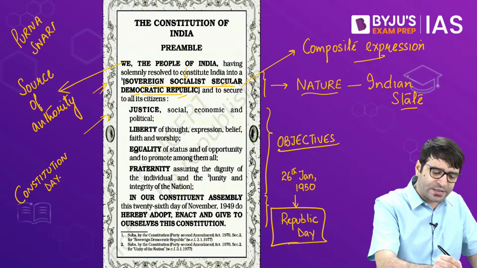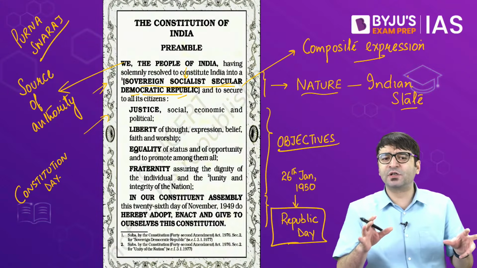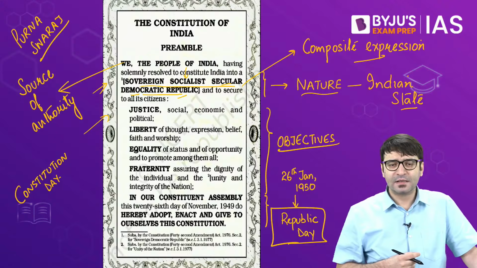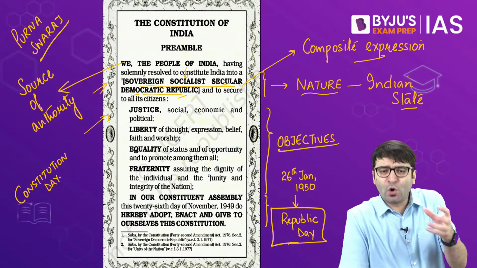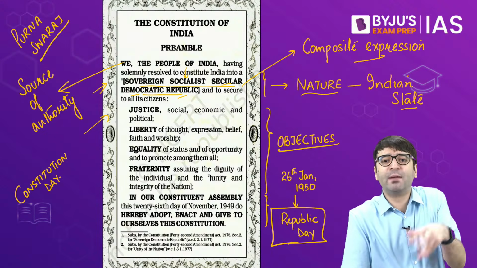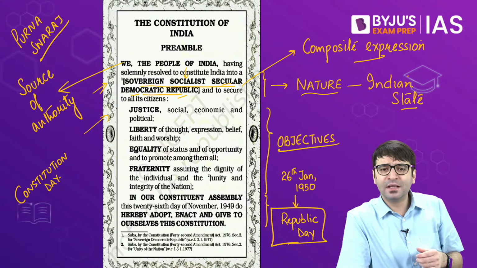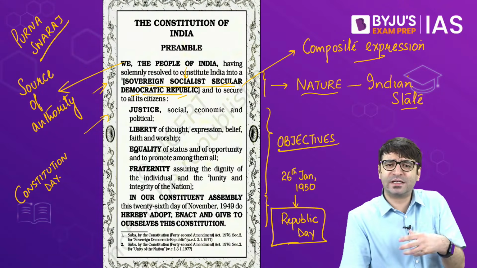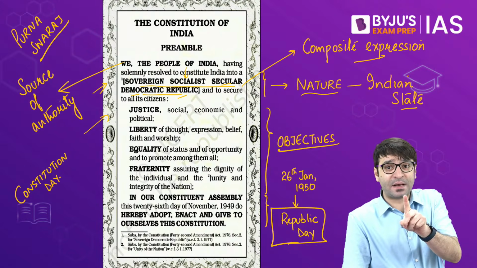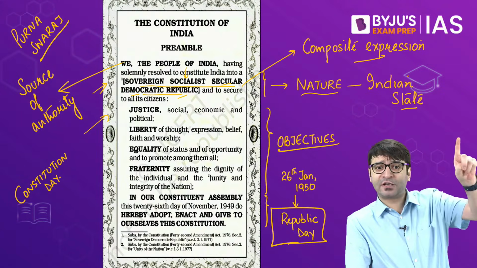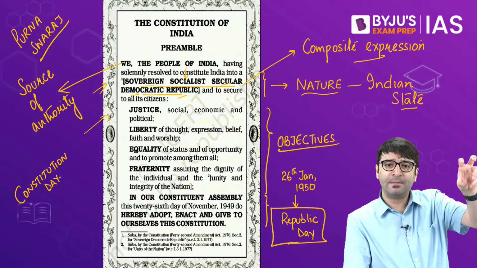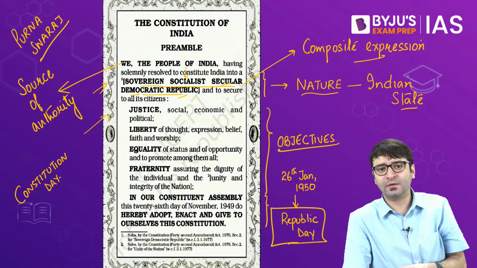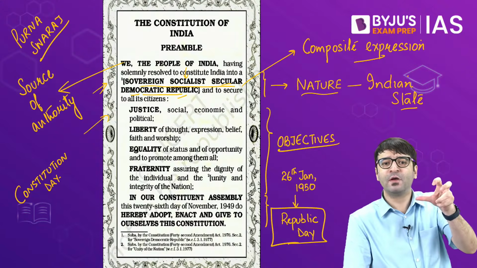Prior to 1929, the leaders of the nationalist movement were asking for piecemeal concessions from the British. Some of them at some time wanted that more and more Indians should be appointed to the bureaucracy, to the civil services. Some of them at some point in time asked for home rule, not complete independence. That means the ultimate sovereignty will lie with the Queen of England. But please give us the power to make laws for the people of this country. But we will not be sovereign. The sovereignty will lie with the Queen of Britain.